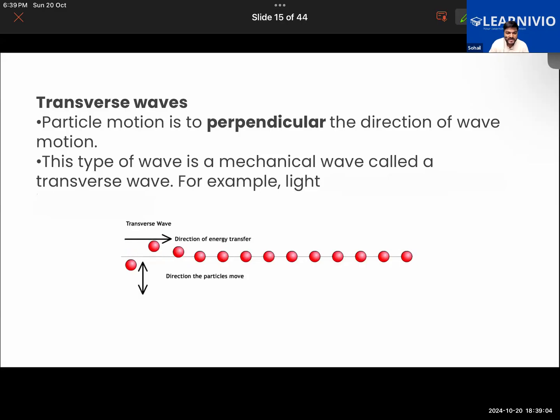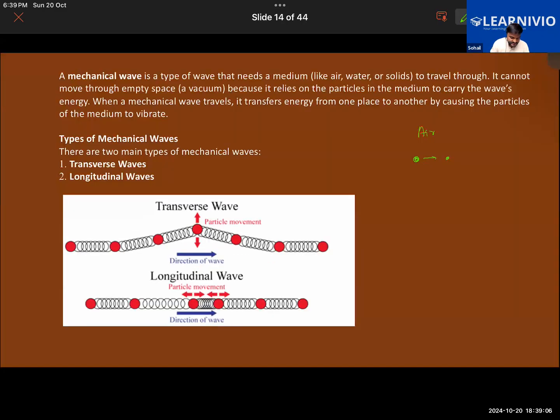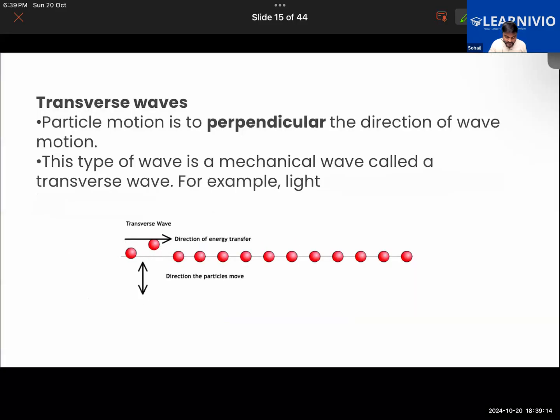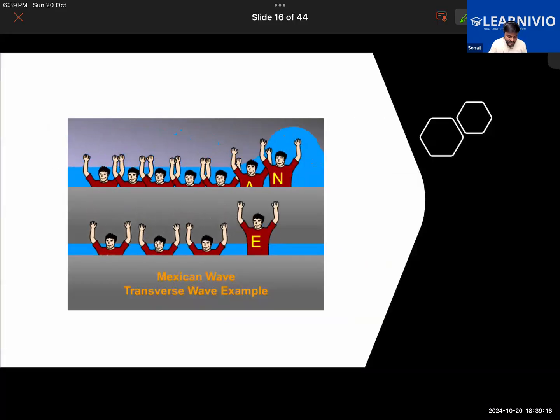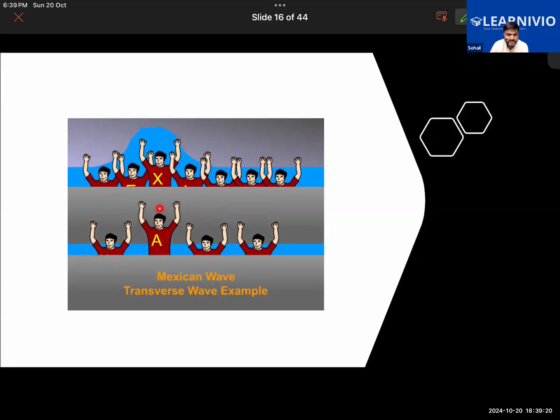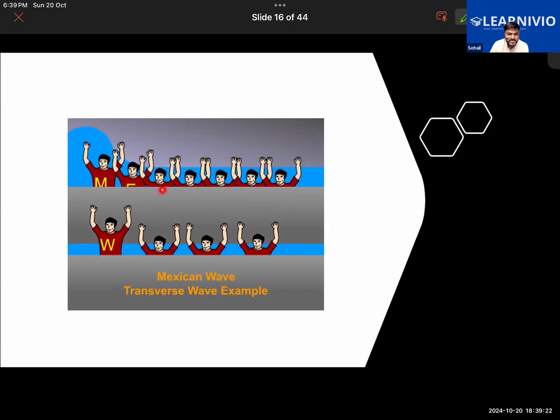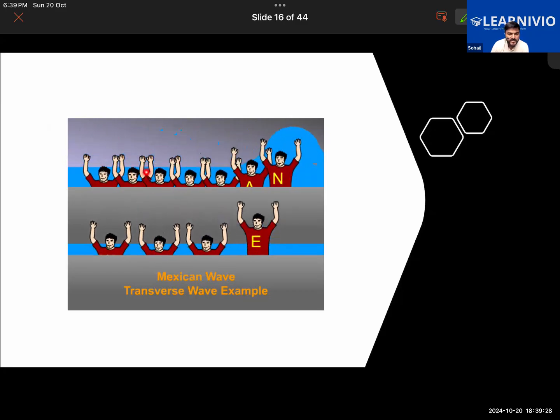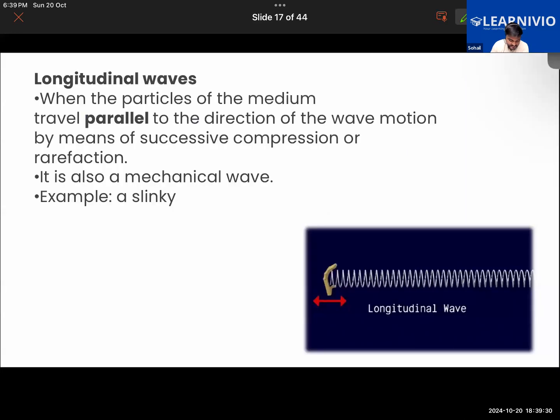So that is the case of the transverse wave. Another one is the longitudinal wave, in which the movement of the particles of the medium is parallel to the direction of the wave. Here also you can look at the transverse wave. This is also an example of a transverse wave, like the fans jumping in this manner, the Mexican wave. So you can understand it in this manner.